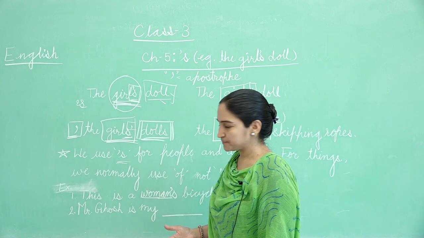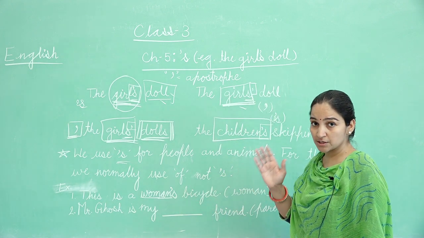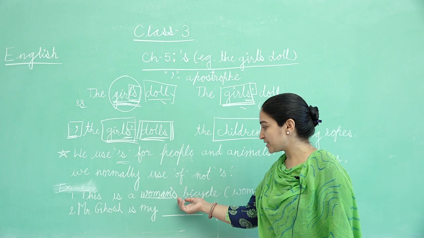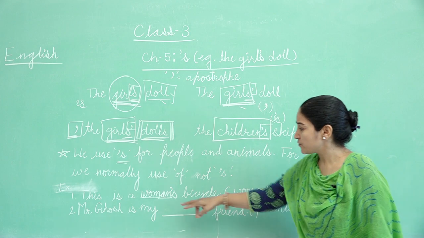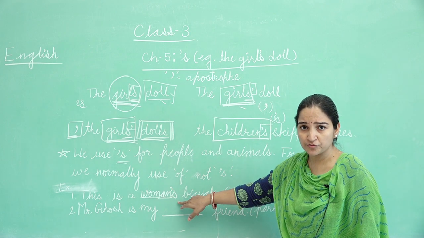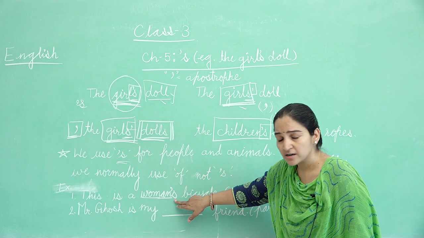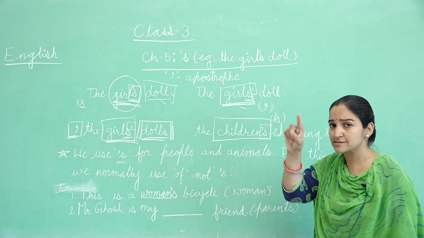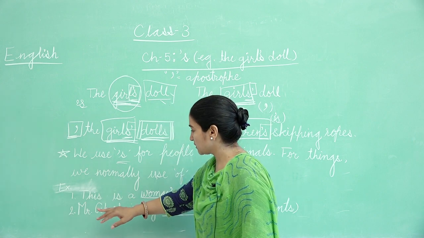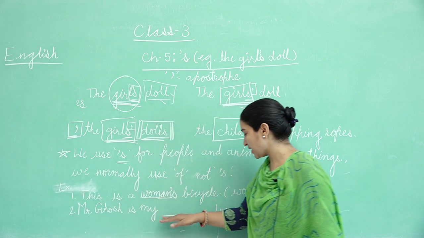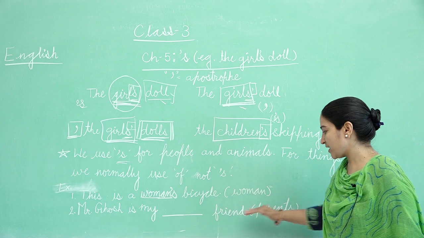Another thing to remember or notice: if the noun does not end with S, we write apostrophe S this way. Here you can see this example: Mr. Ghosh is my dash friend.